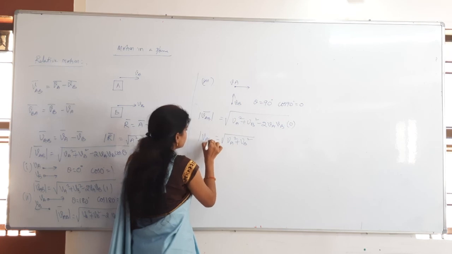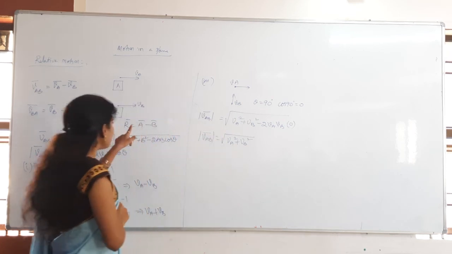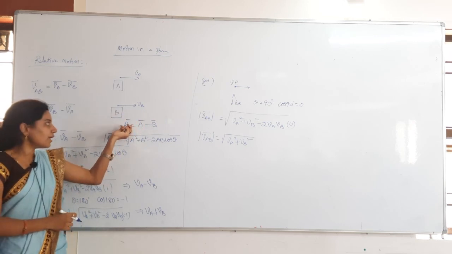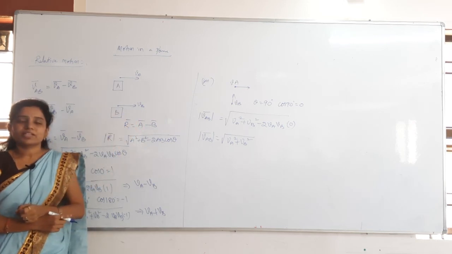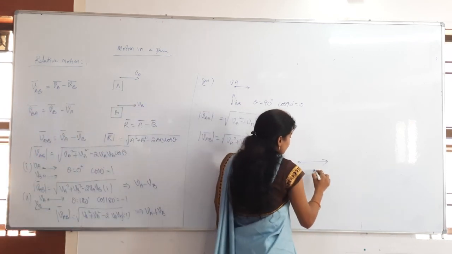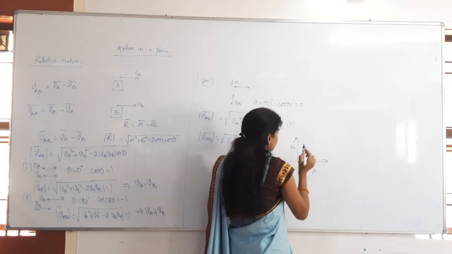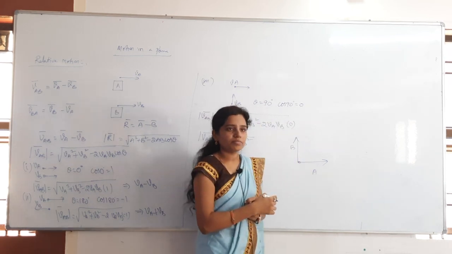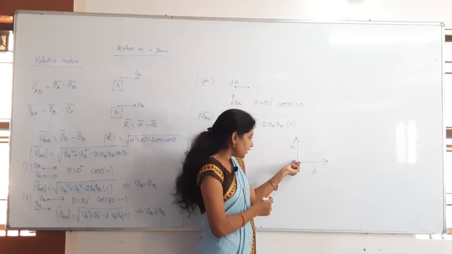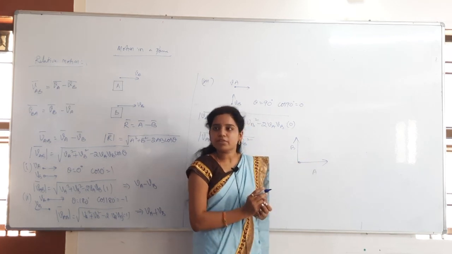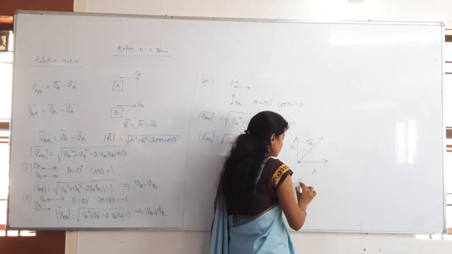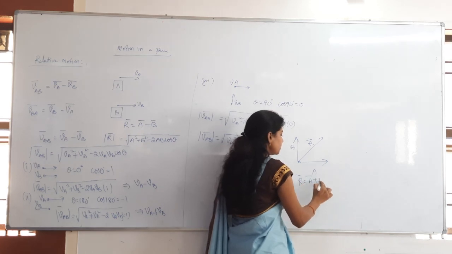See, whenever you see here, R bar is equal to A bar minus B bar, I said. R bar is nothing but what? Resultant vector, no? If I take A in this direction and B in this direction, then where will you get the R bar? Diagonal only, na? As per the parallelogram law of vectors, whenever a tail to tail configuration is there, you will get the resultant in the diagonal. This is the R bar we have taken. So R bar is equal to A bar plus B bar.